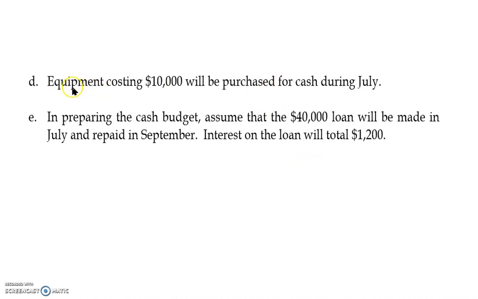We have more information. Equipment with a cost of 10,000 will be purchased for cash during July. That is a cash outflow. And lastly, when they prepare the cash budget, there is this assumption of a 40,000 loan, which the company will be making in July, and the payment is made in September. And there are charges on the loan of 1,200. Let's prepare the cash budget.